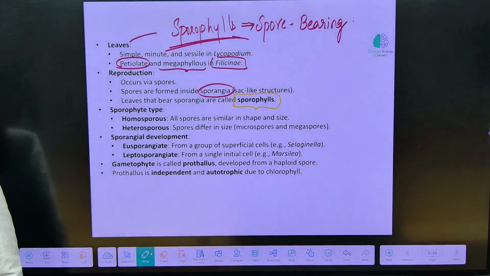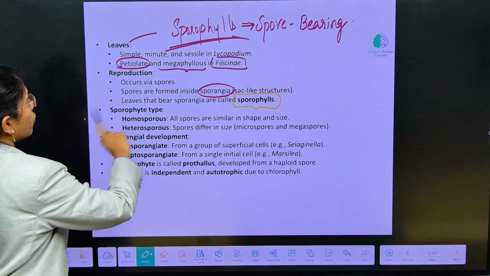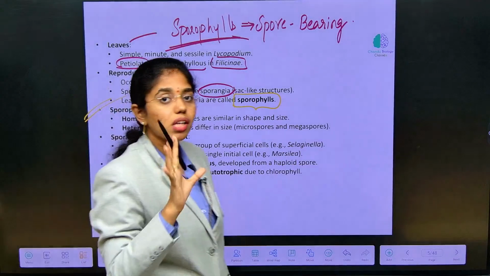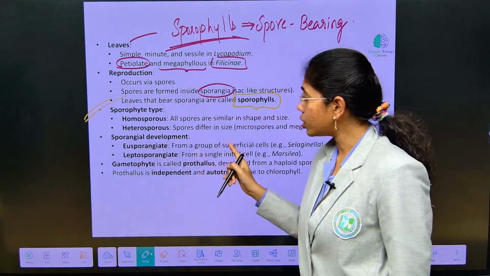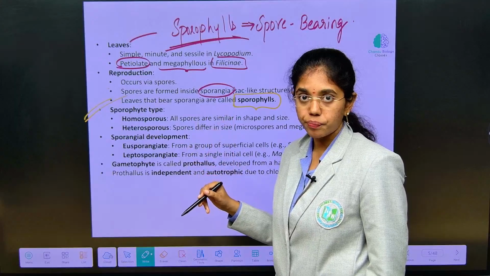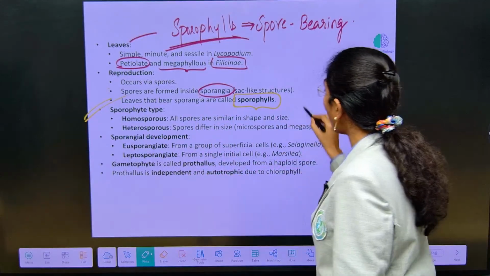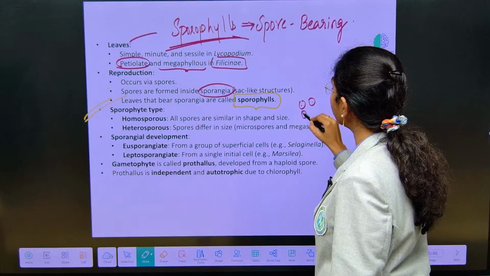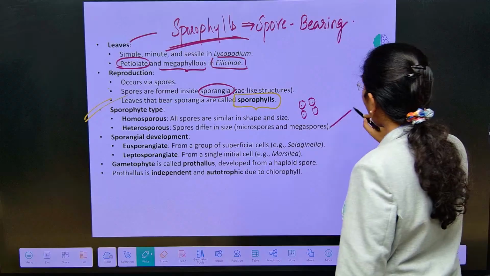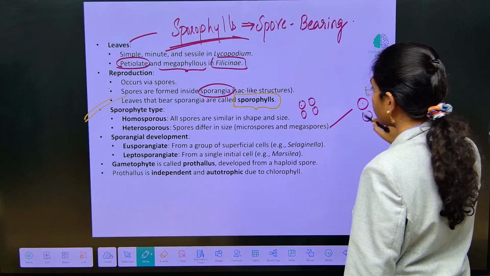And here, look at the sporophyte type. As I told you, heterosporous condition is first observed in Pteridophytes. Here you see both homosporous condition and heterosporous condition. Homosporous condition is where all spores are similar in shape and size, whereas in heterosporous condition, the large spores are known as megaspores.